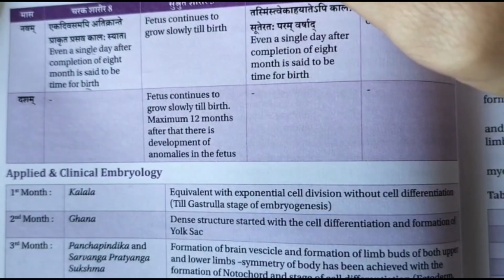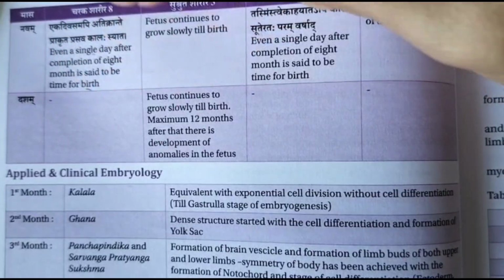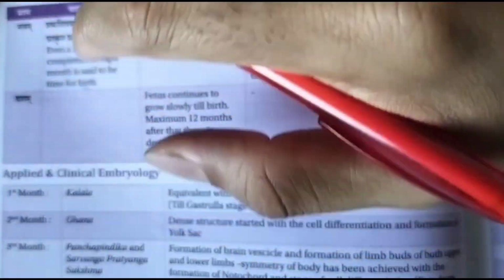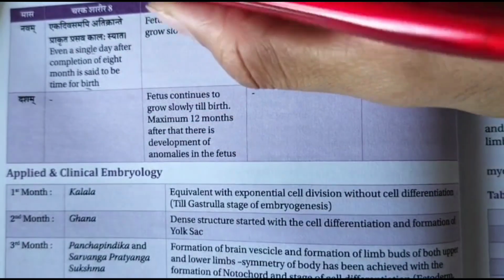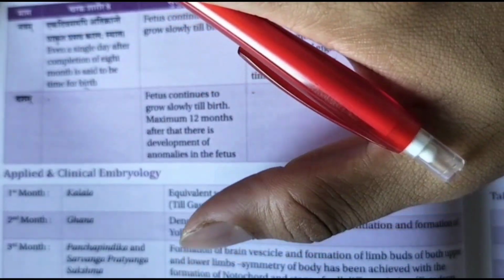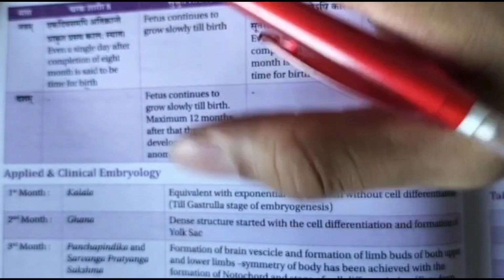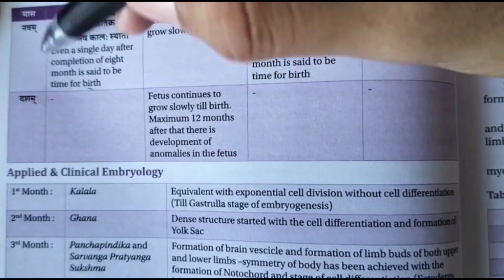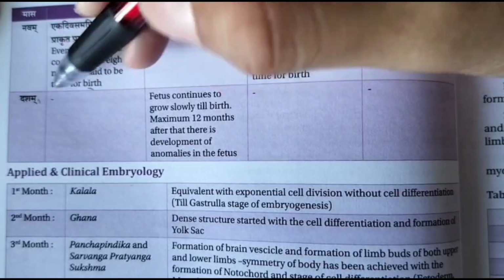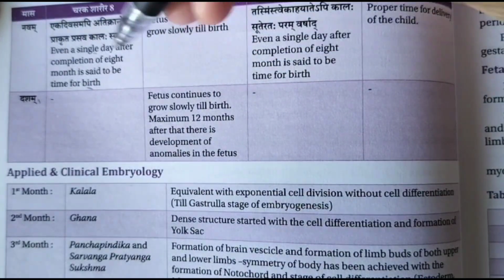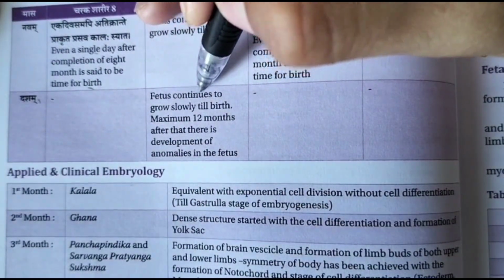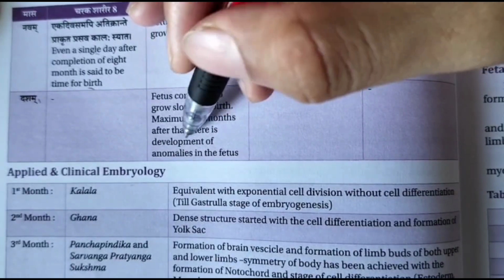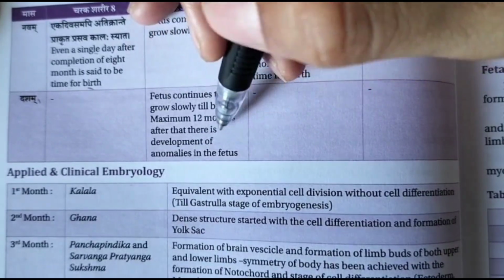Some will deliver the baby some days before, but it has been said that after the formation of 8 months, before 8 months it is not good for delivering a baby, but after 8 months a female delivers a healthy baby, right? So in 9 months the baby has been delivered completely, right? What happens in 10 months, Sushruta has given an explanation: the fetus continues to grow slowly till birth. Maximum 12 months, after that there is a development of anomalies in the fetus.